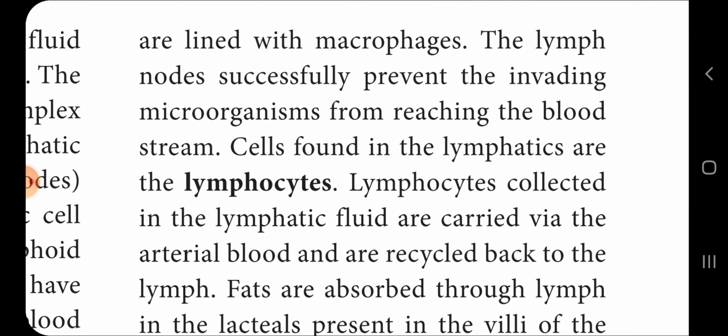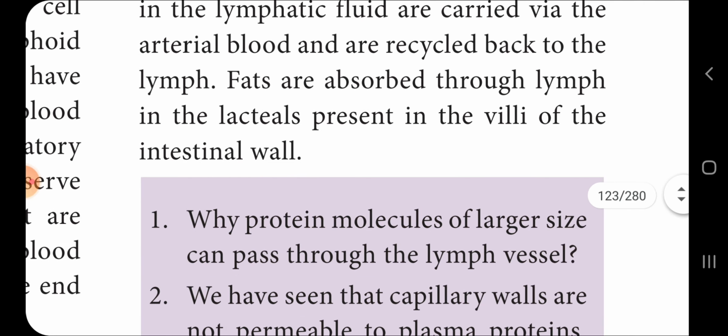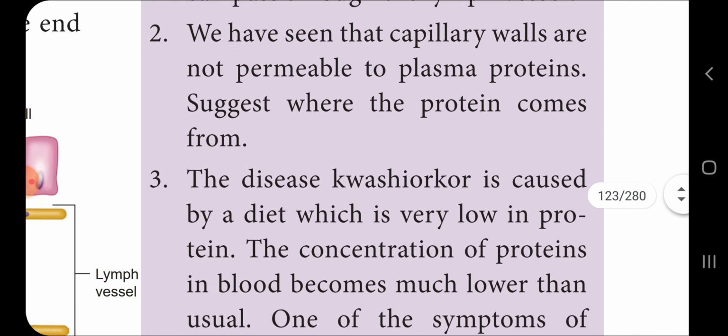The cells found in the lymphatics are lymphocytes. Lymphocytes collect the lymphatic fluid and are carried to the arterial blood and recycled back to the lymph. Fats are absorbed through the lymph and lacteals present in the villi of the intestine.